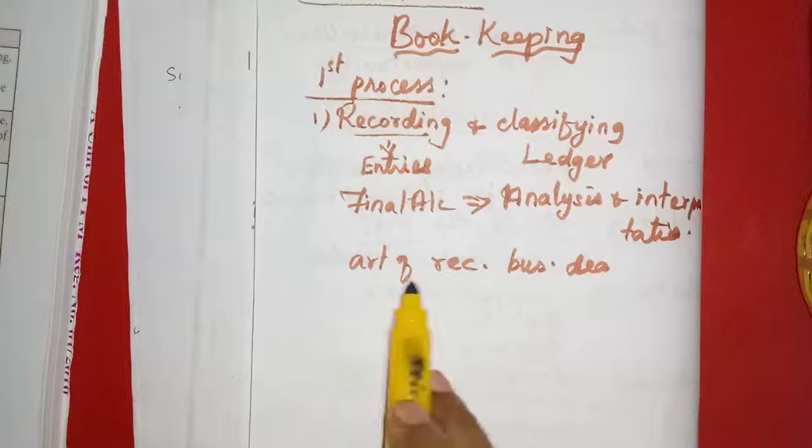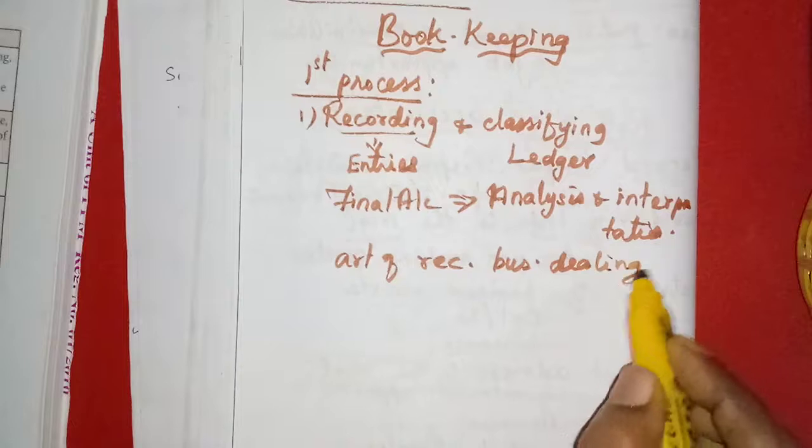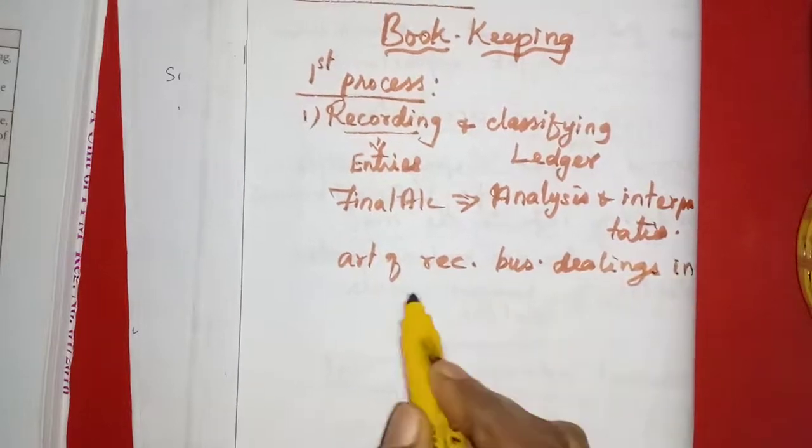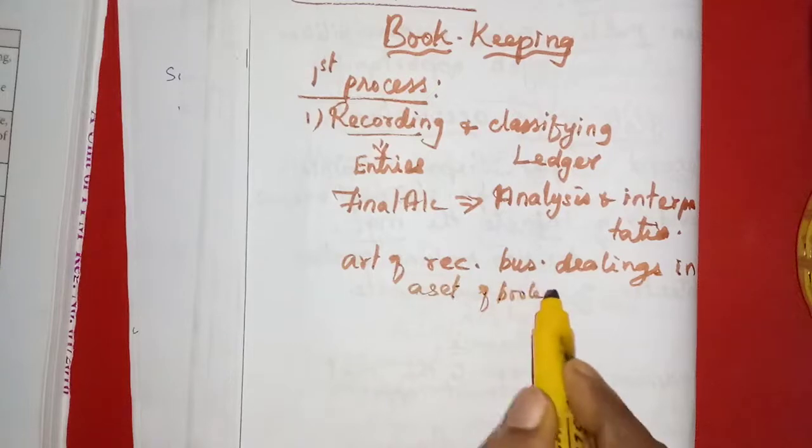Bookkeeping is an art of recording business dealings in a set of books. That is called bookkeeping.